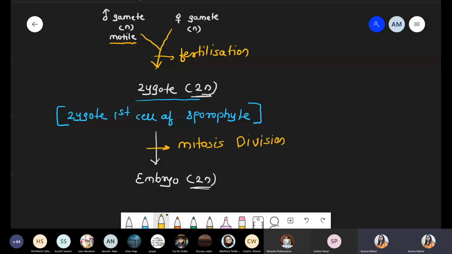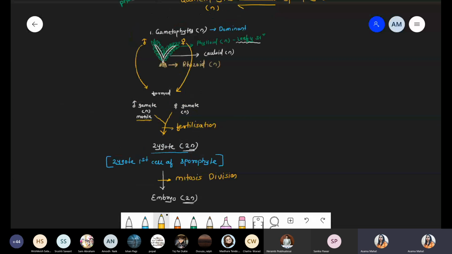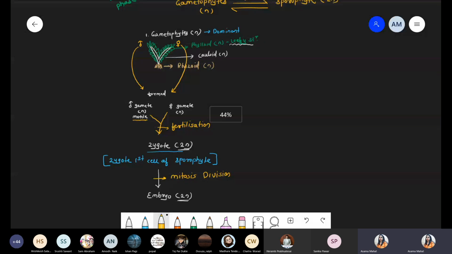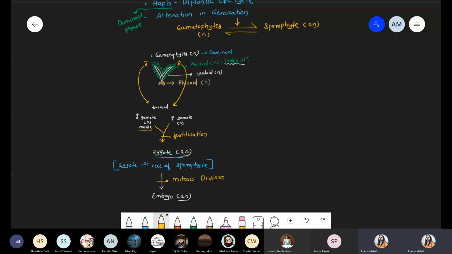So just check quickly. Gametophytic body produces the sex organ. Sex organ produces the male and the female gamete. Male gamete will be motile, right? Now what happens? It is the development of the zygote, diploid stage. Zygote undergoes mitosis division, forms the embryo. तो ये हो गया vertical downward. Now I am talking about horizontal. Next stage.